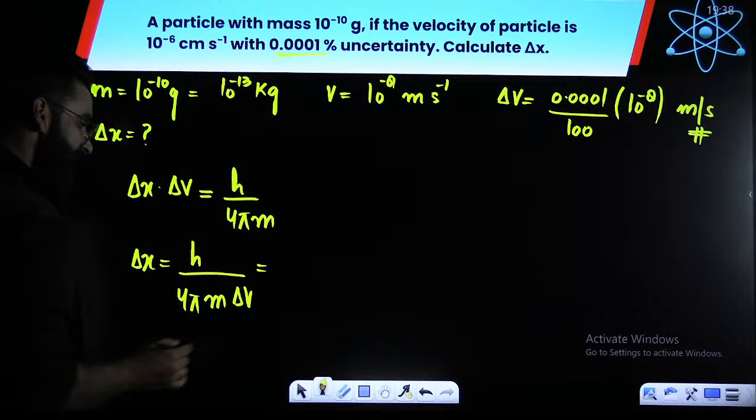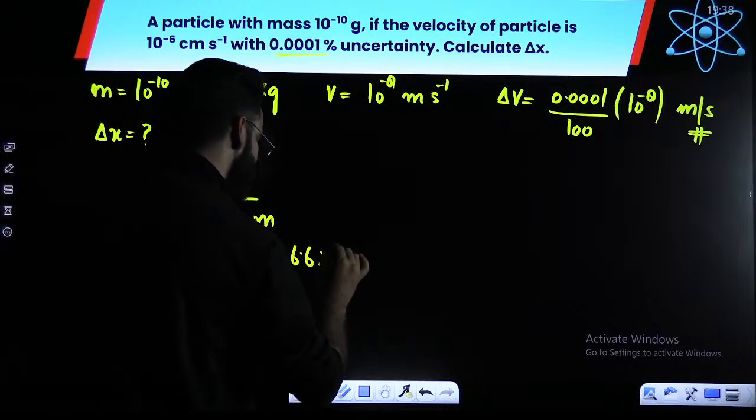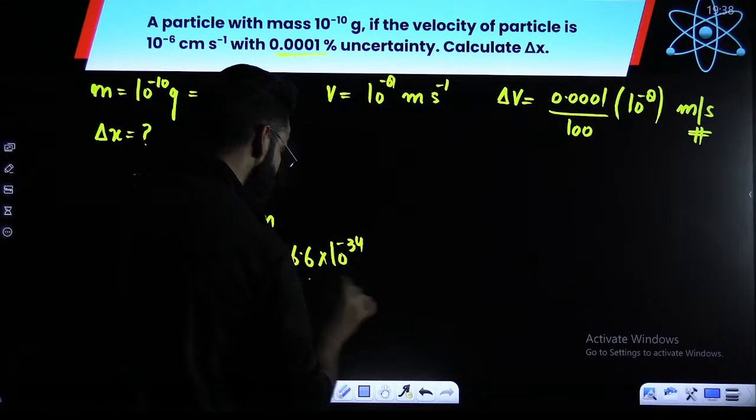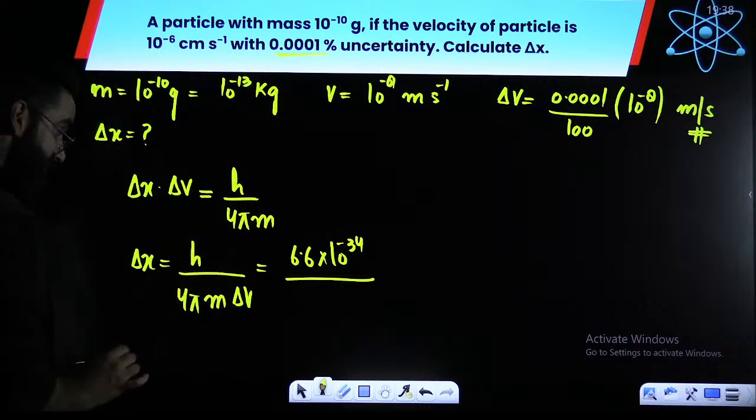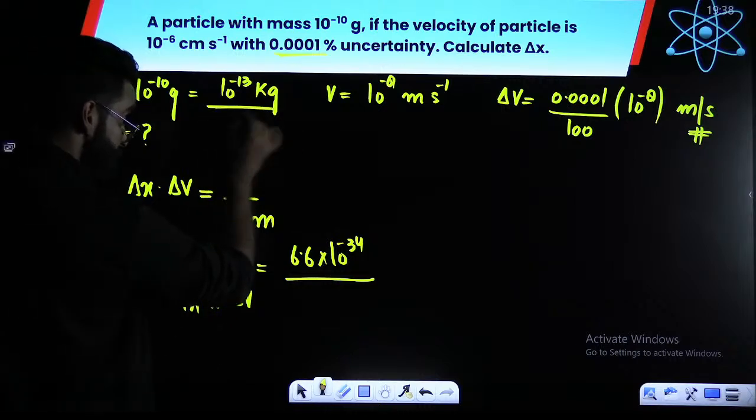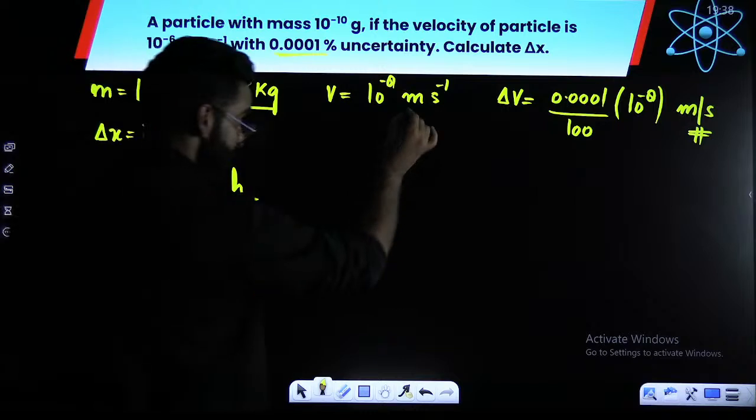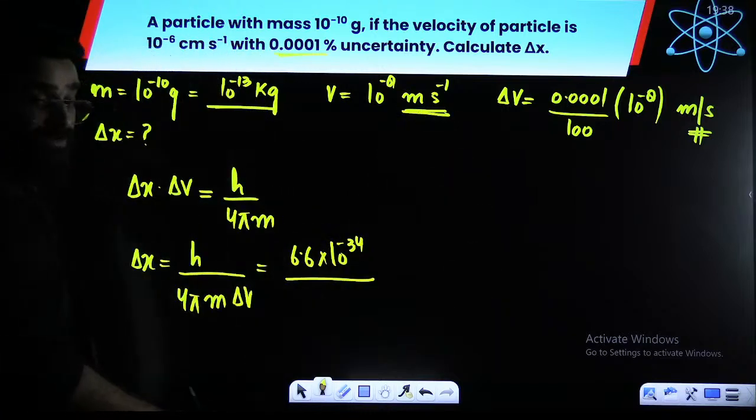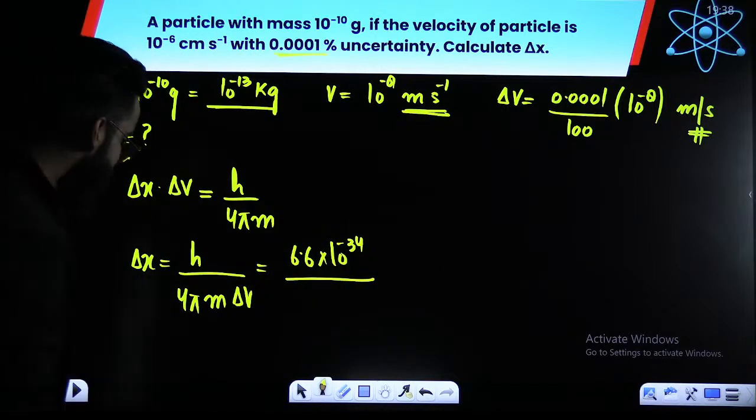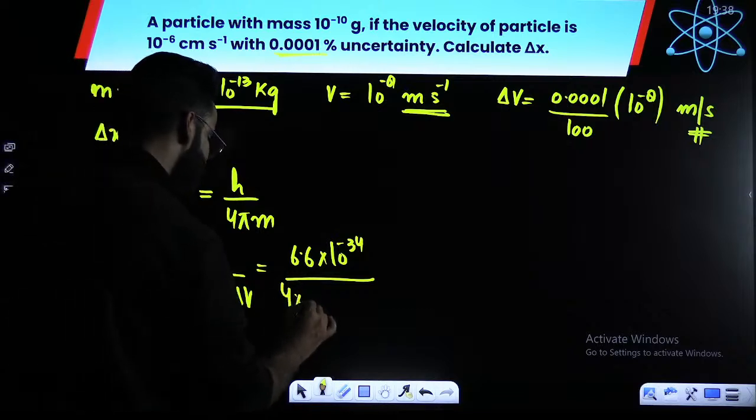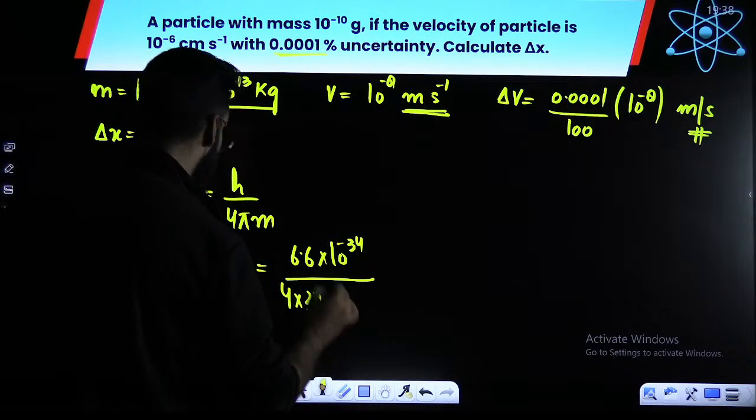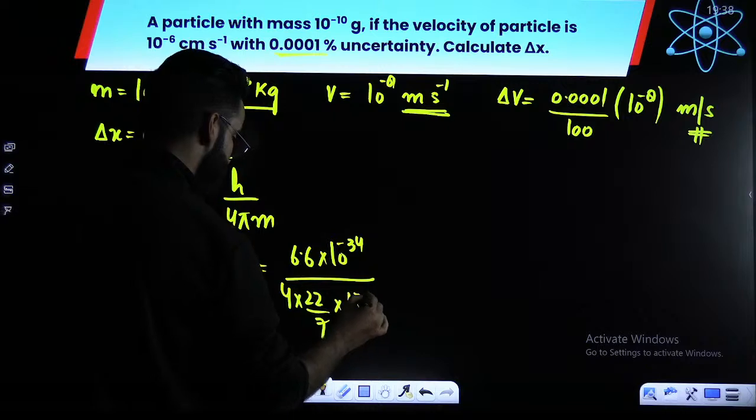What is the value of h as per SI system? 6.6 into 10 raised to the power minus 34. Use all the terms as per SI system. That is the reason why I converted mass into kilograms, and that is the reason I calculated velocity in meters per second. So 4 pi value is nothing but 22 by 7. Mass of the particle is nothing but 10 raised to the power minus 13.